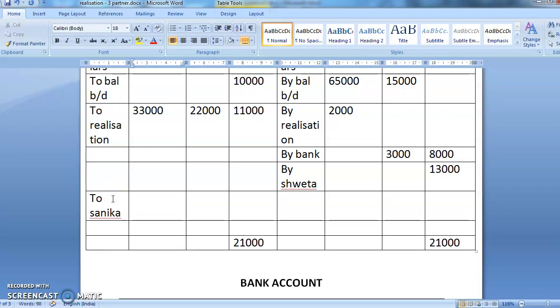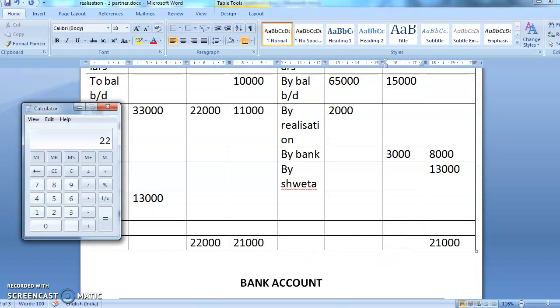Shweta has given Sanika 13,000. He has suffered a loss of this. Here it is 22,000. So how much will come now? See, again I'm going to subtract this. 22,000 minus 15,000 minus 3,000. So that comes to 4,000.